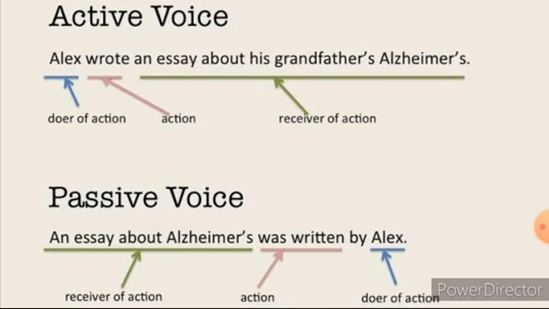And then what is the verb mentioned there? V2 is there. Wrote is in the V2 form. While converting to passive form, you have to write 'written'. Wrote will be changed into written, that is V3 form, past participle. Then you should add the word 'by'. And then if a name is mentioned, you have to write the same name. If it is mentioned as I, you have to write me in the objective position. But here it is mentioned as a name, so you have to write the name as it is. Was written by Alex.